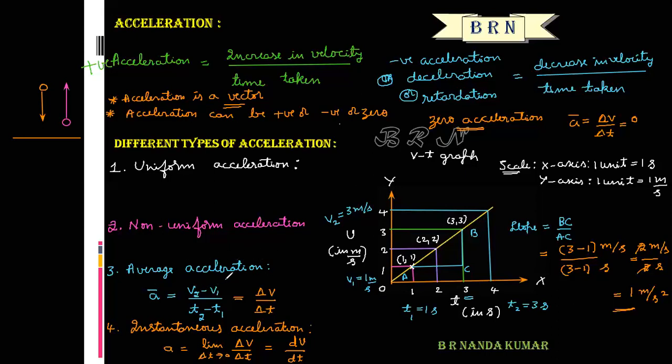So what is the meaning of average acceleration? Average acceleration means the ratio of change in velocity to the change in time. What is the meaning of instantaneous acceleration? Instantaneous acceleration means acceleration of a particle at any instant of time. So that is called the instantaneous acceleration. These are different types of acceleration.